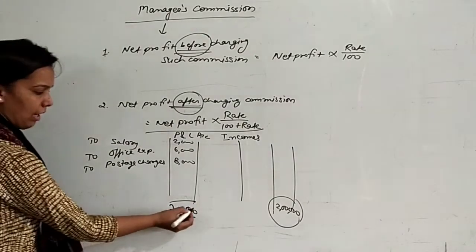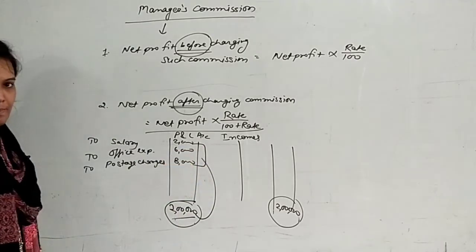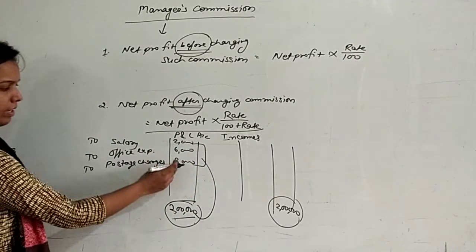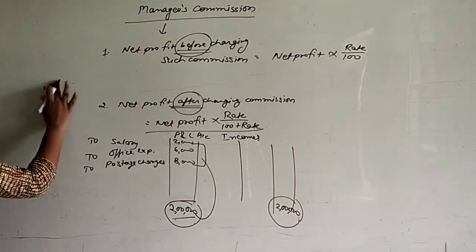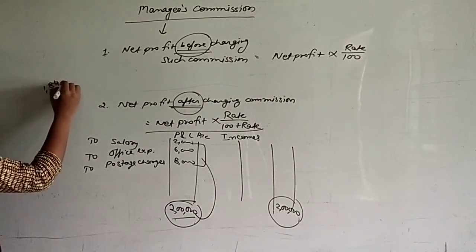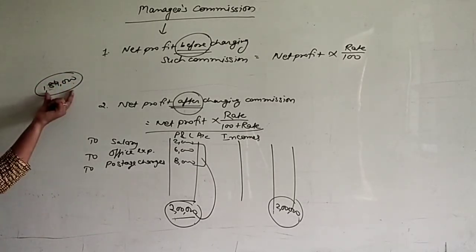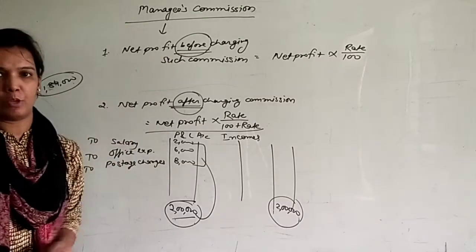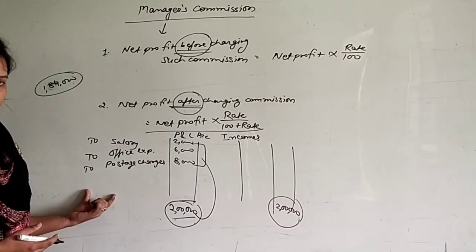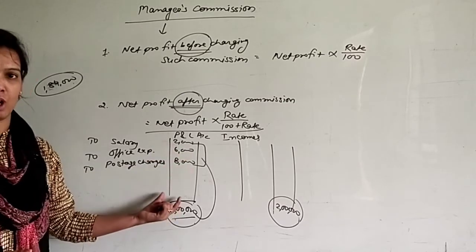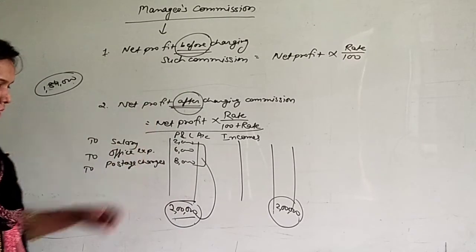So how will we calculate? 2 lakh minus all these expenses, 6 and 8 is 16, so 2 lakh minus 16,000 is 1,84,000. So 1,84,000 is the net profit before charging commission, which means you still did not charge commission here.